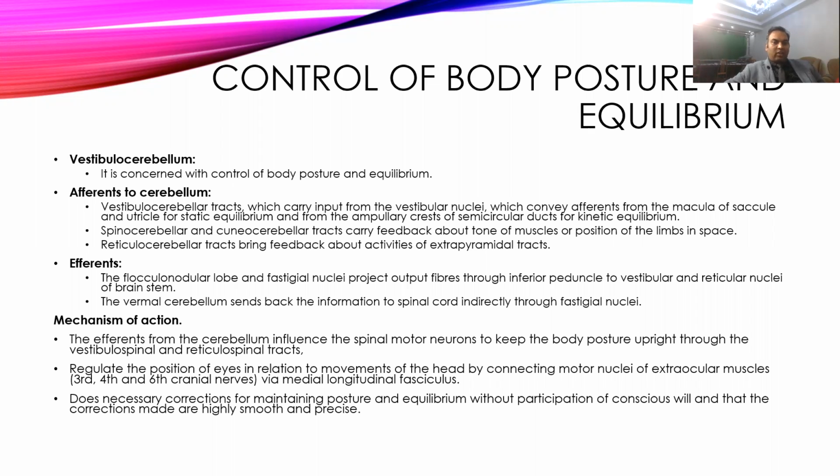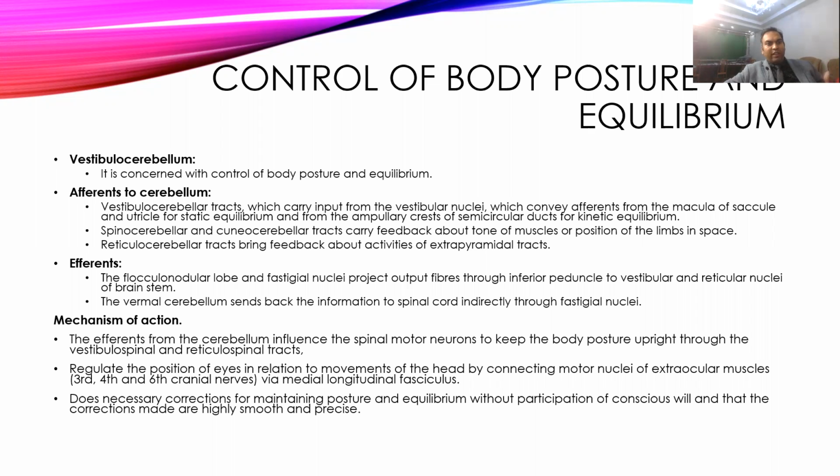Now, how does it work with the spinal cord? Through the efferents, the spinal cord receives information regarding body position. Through the vestibular apparatus, it gets an idea about the position of the head, and through this it regulates head movement and body movement, and tries to maintain the body erect and always maintain balance. This involves both conscious and unconscious participation in maintaining body position and equilibrium.